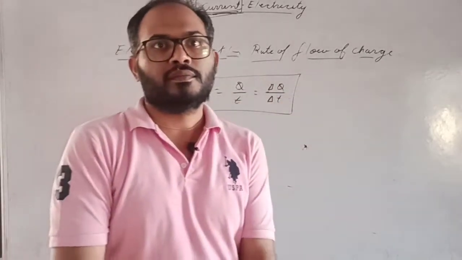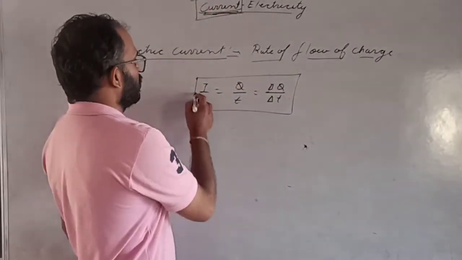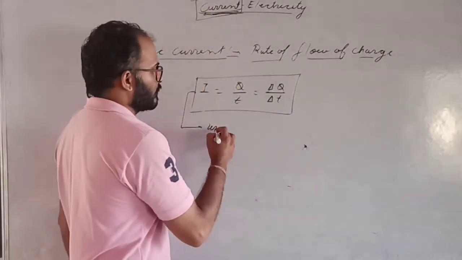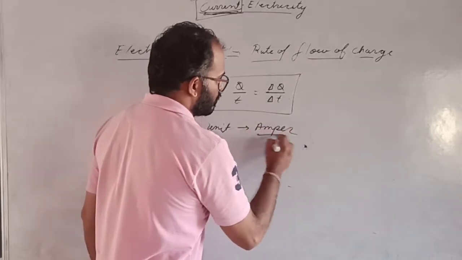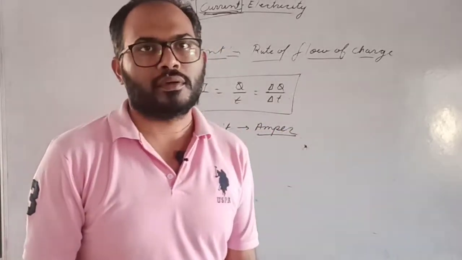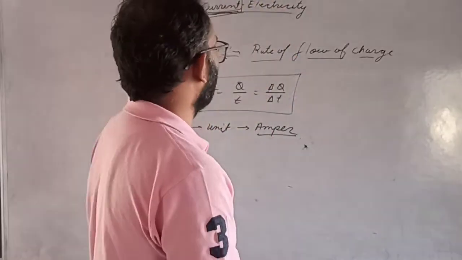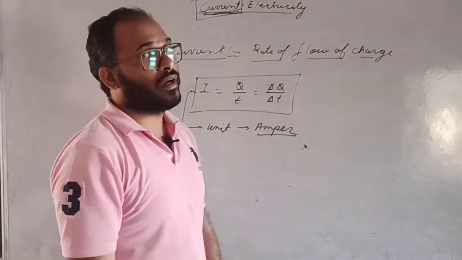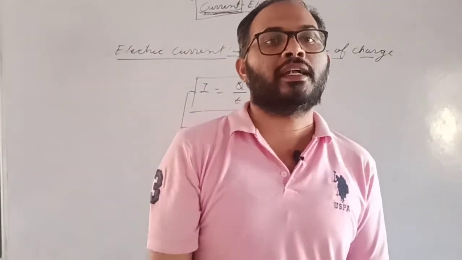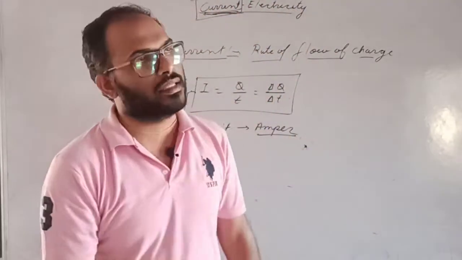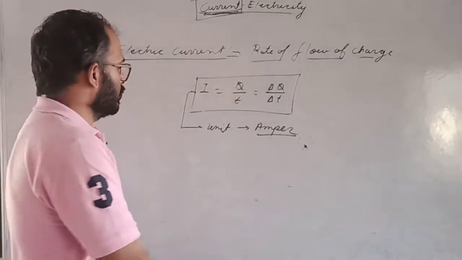Its unit is ampere. The unit is ampere. Is that clear? That means if 1 coulomb of charge flows in the conductor in 1 second, that is 1 ampere.